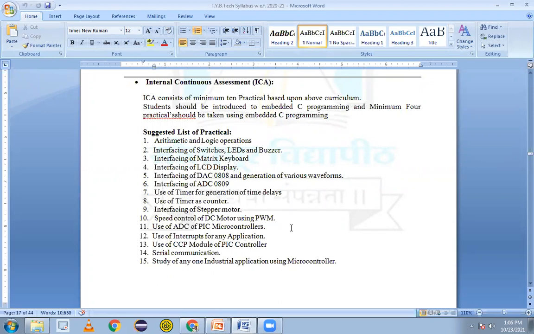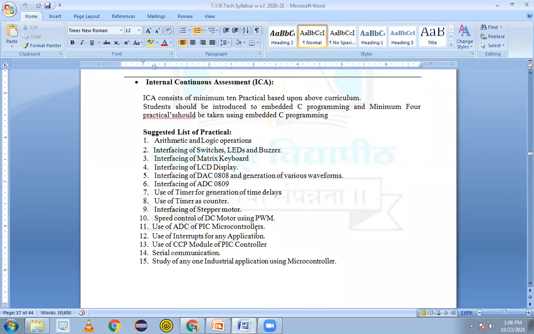Then speed control of DC motor using PWM. If you talk about PWM, you might have learned in the first-year analog communication, pulse width modulation. There is a variation of the pulse width, and based on that we can increase or decrease the speed of the DC motor, and those things are required in industrial assembly line automation. If you observe any food factory industries, how the food processing goes on, food packets come on the conveyor, and we need to control the speed of that conveyor. We can control it with the help of this PWM, speed control by using DC motors.